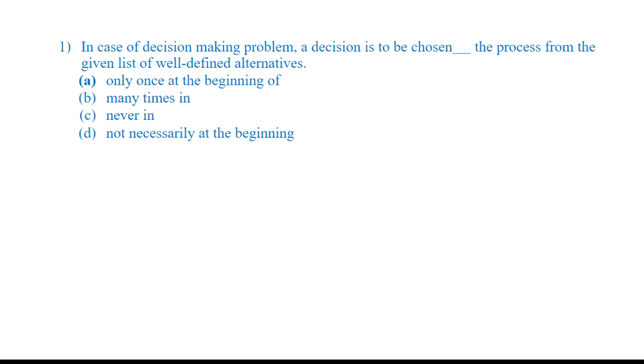Whenever I am going to make a decision, it is done only once at the beginning, because you cannot keep on changing the decision. The decision has to be taken only once at the beginning of the process from the given list of well defined alternatives. Fine. Okay, let's take the next question.